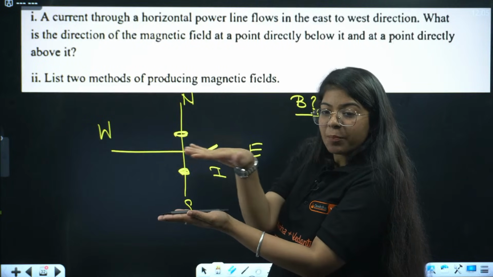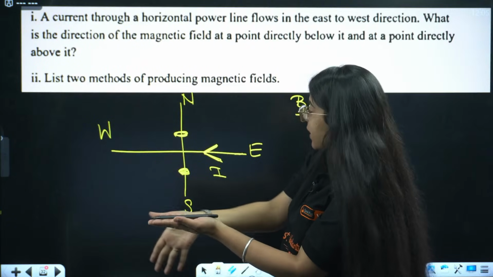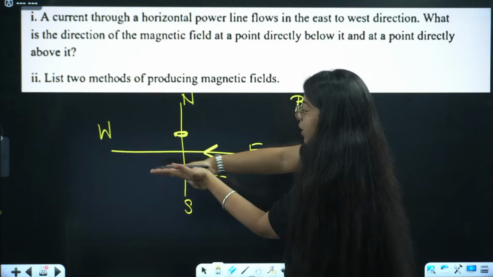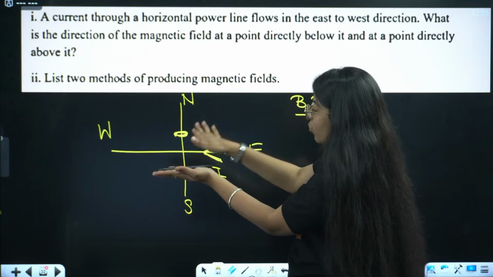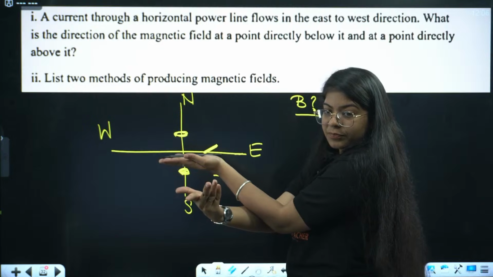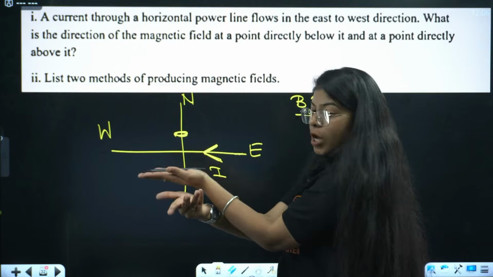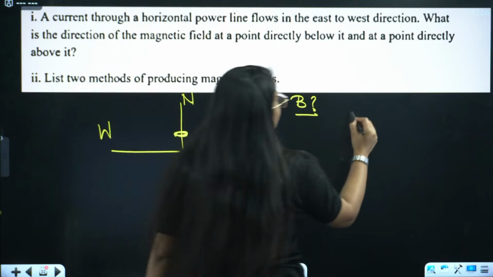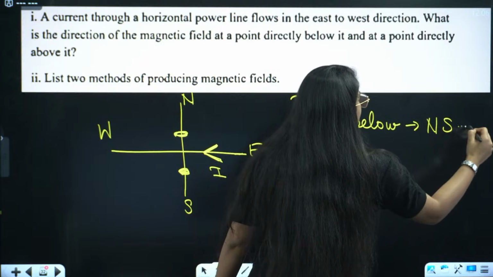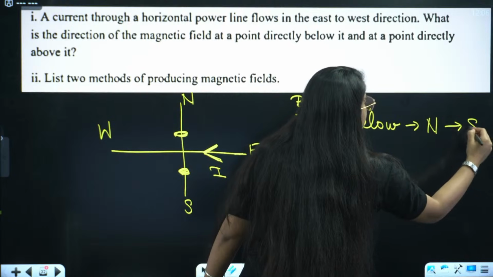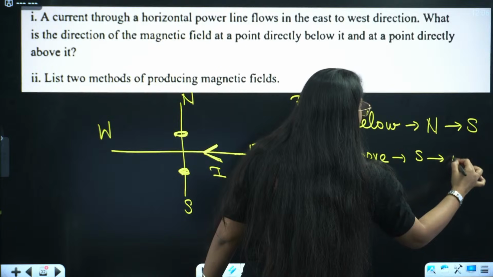So directly above the wire, we will use the right hand thumb rule. That is very easy. This is the direction of current, east to west. Look, this is the direction of current, east to west. From directly below, it is going from north to south. Understood, everyone? Directly below, it is going from north to south, and then above simply it will be south to north.